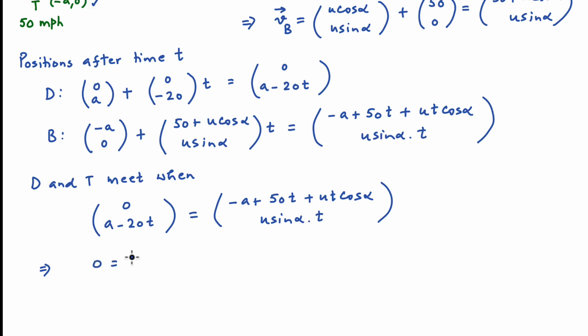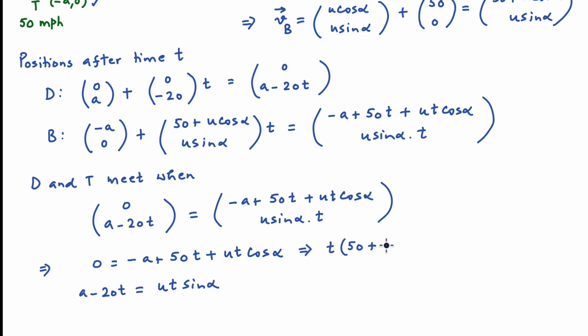Therefore, 0 is equal to minus a plus 50t plus ut cos alpha from the x direction, and a minus 20t is equal to ut sin alpha from the y direction. The first equation implies that t times (50 plus u cos alpha) is equal to a.